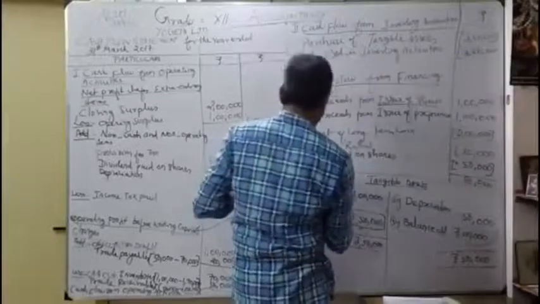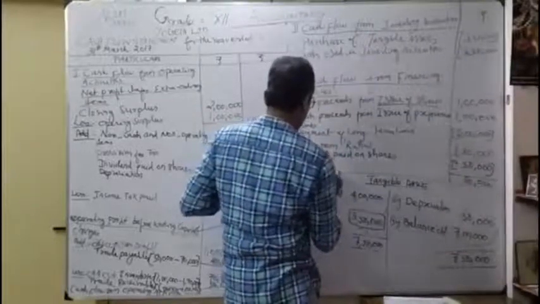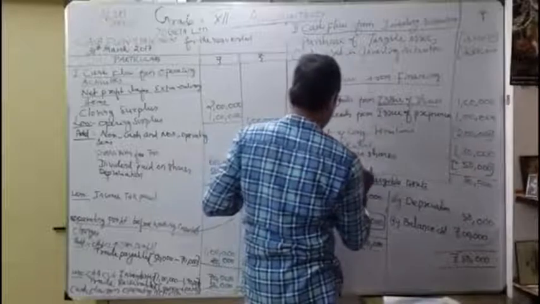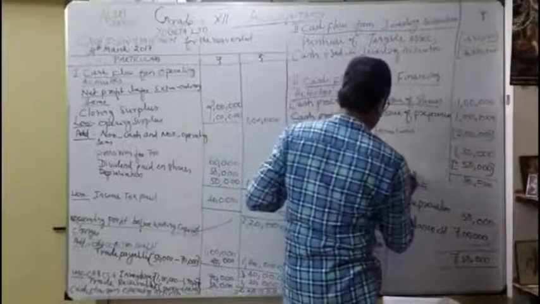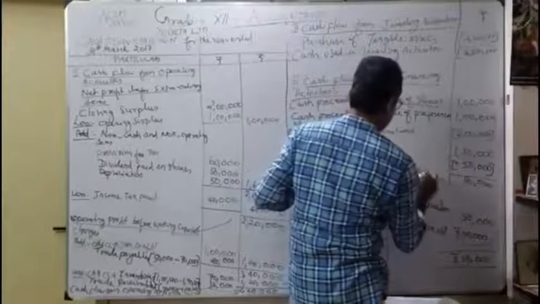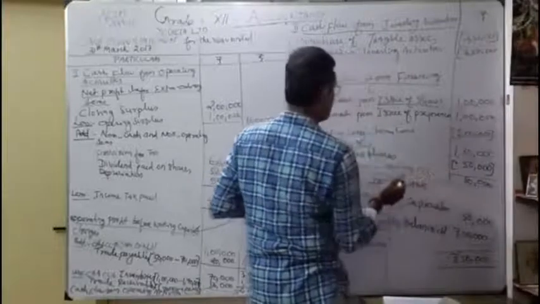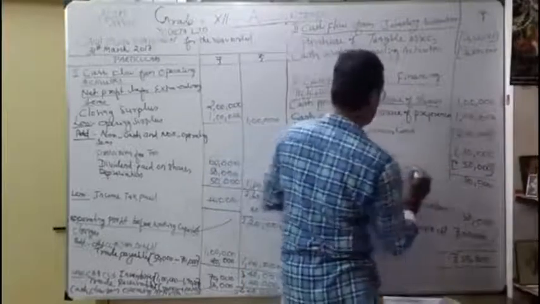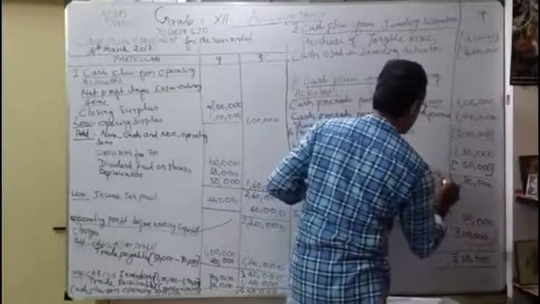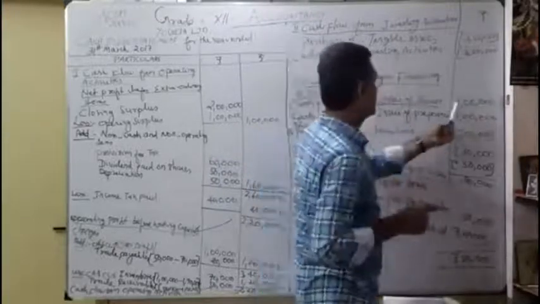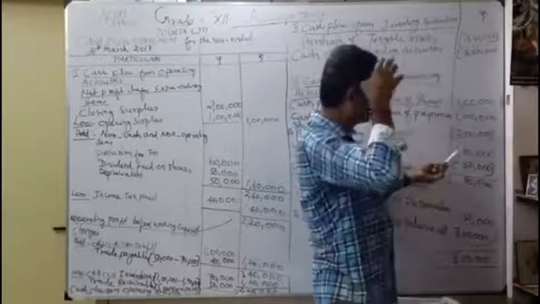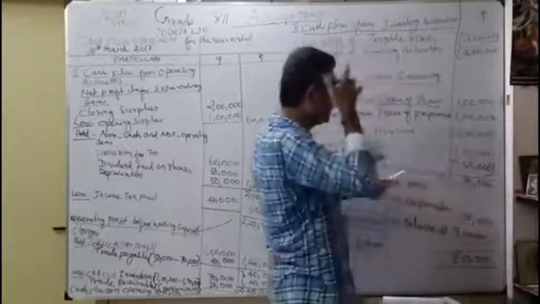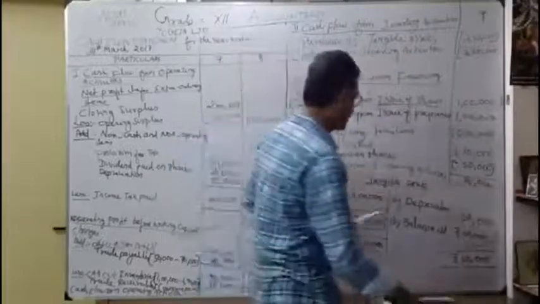Similarly, here cash flow from financing activities. See, it is a positive figure only. That means what? Cash inflow is more than cash outflow. Cash flow from financing activities, how much? 80,000. So 1,30,000. You added all, 3,30,000, then deduct 2,50,000. You get what? 80,000. Okay, that is the answer here.